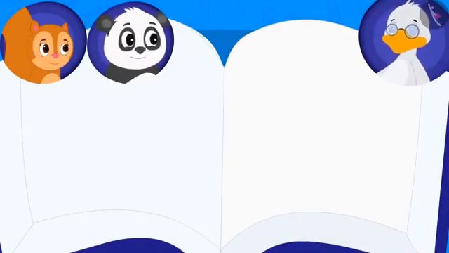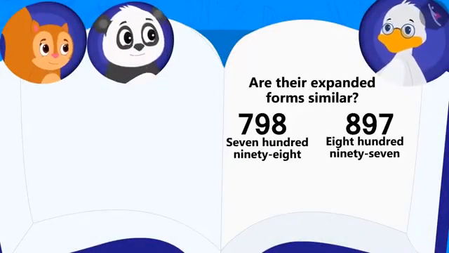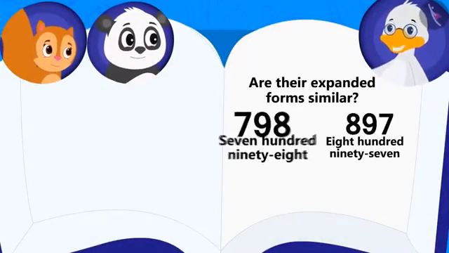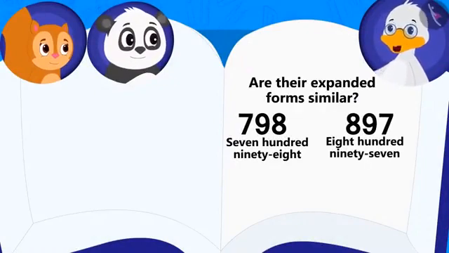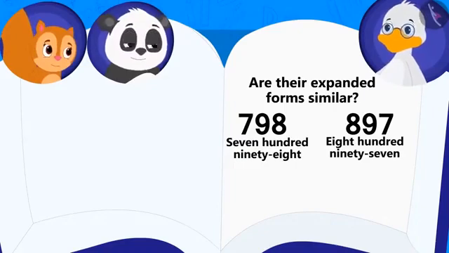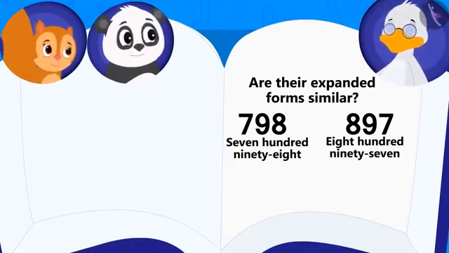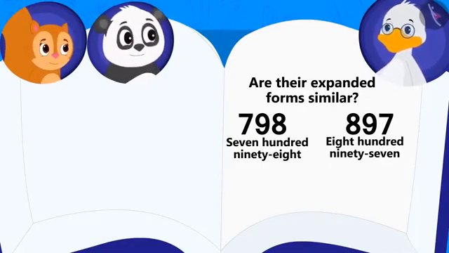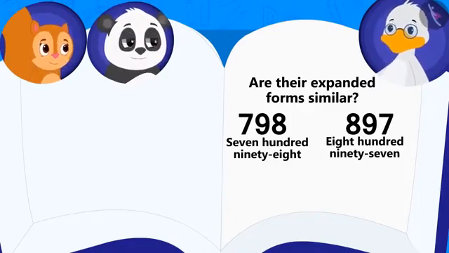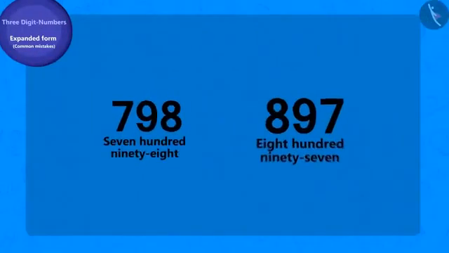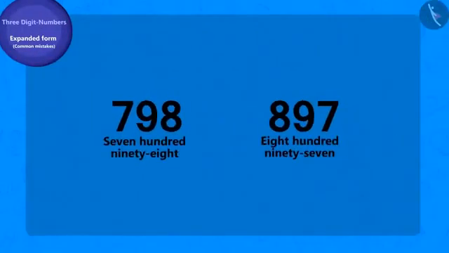Come, let's see what is Uncle's second riddle. Is the expanded form of these two numbers the same? Uncle asked Chanda and Golu. Golu answered, yes. Is Golu's answer correct? Come, let's see. To solve this riddle, we will have to write the expanded form of both the numbers.